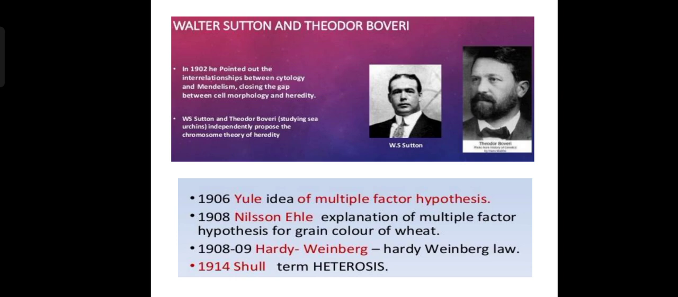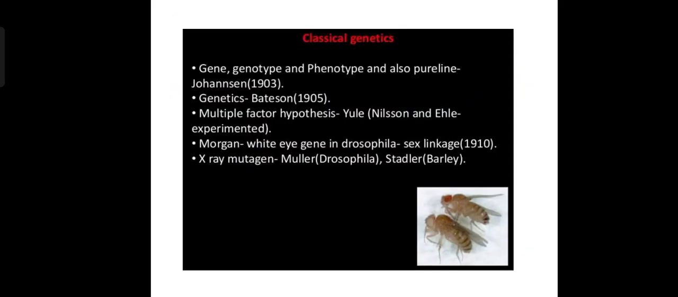Walter Sutton and Theodore Boveri independently proposed the chromosome theory of heredity. Then we have Yule, who proposed the idea of the multiple factor hypothesis in 1906. In 1908, Nilsson-Ehle explained the multiple factor hypothesis for grain color of wheat. The Hardy-Weinberg law was given in 1908-1909, and Shull gave the term heterosis in 1940.